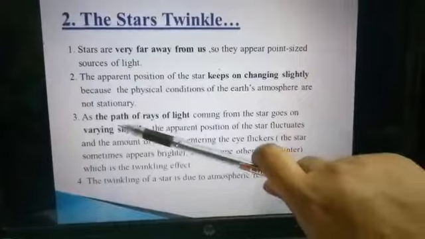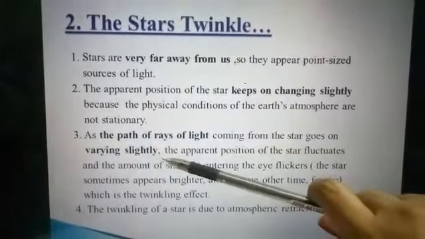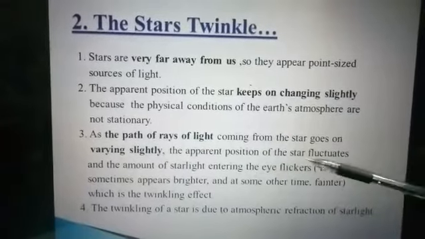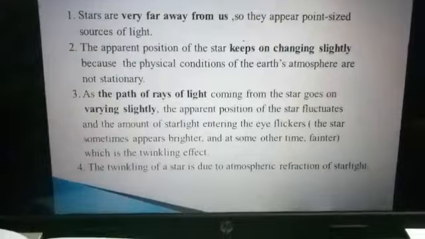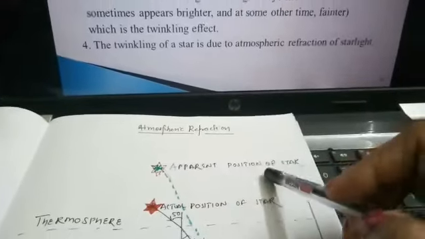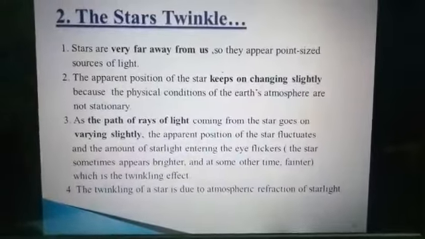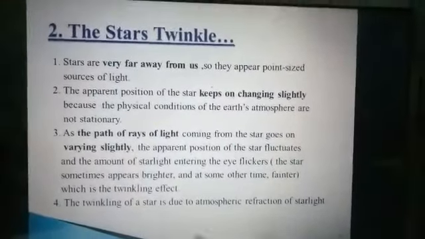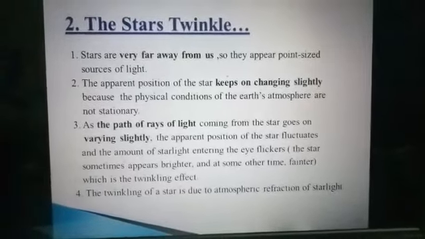Understood? So number third is, as the path of ray of light coming from a star goes on varying slightly, the apparent position of a star fluctuates and the amount of starlight entering the eye flickers. Because of the change or variation in the apparent position of a star, there is fluctuation, there is twinkling effect of stars. So the twinkling of a star is due to atmospheric refraction of starlight.